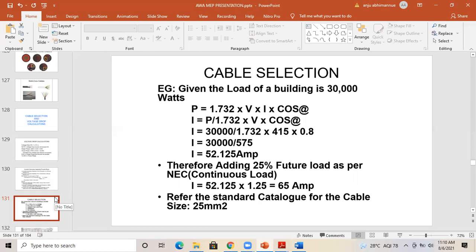Safety factor is 25%. So you know the equation to calculate the current also. So the load is 50,000 watts or 50 kW. Just take your time and calculate the current, then add the safety factor. Just let me know the current value. Then we can select the cable together, both for aluminum and for copper also we can select.